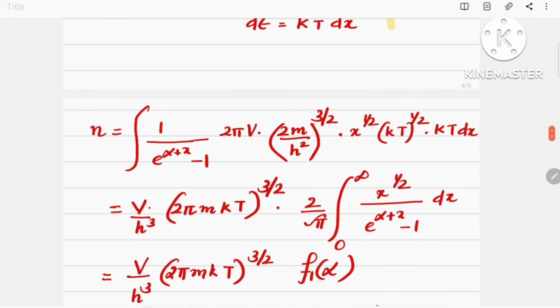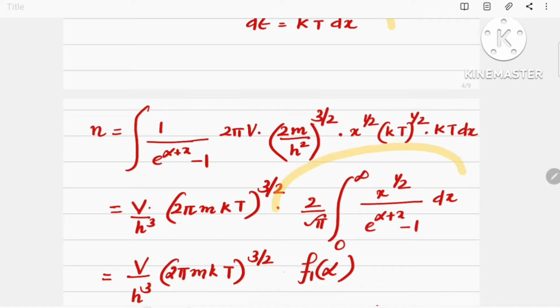After that we rearrange the equation as V by h cubed into (2πmkT) the whole raised to 3 by 2 into 2 by root π integral 0 to infinity x raised to half by e raised to α plus x minus 1 into dx.